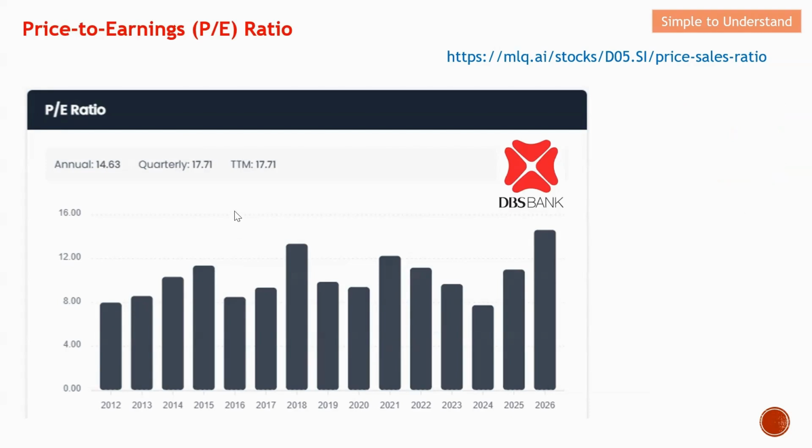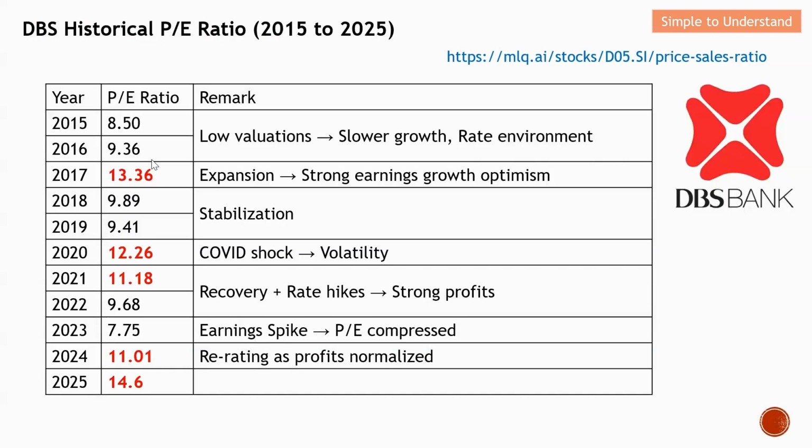Based on what we have seen just now, when the PE ratio is considered high, it will do some form of adjustment in the next year. Over here, you can see the same thing. This PE ratio is also considered high, and after that, they will do some form of adjustment.